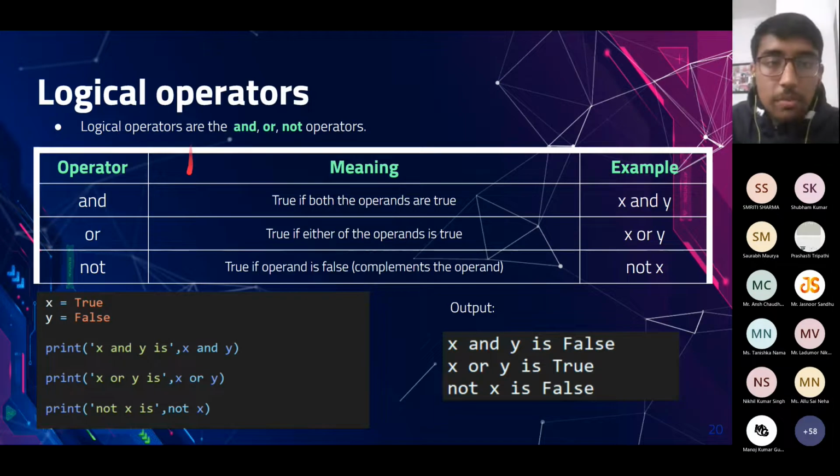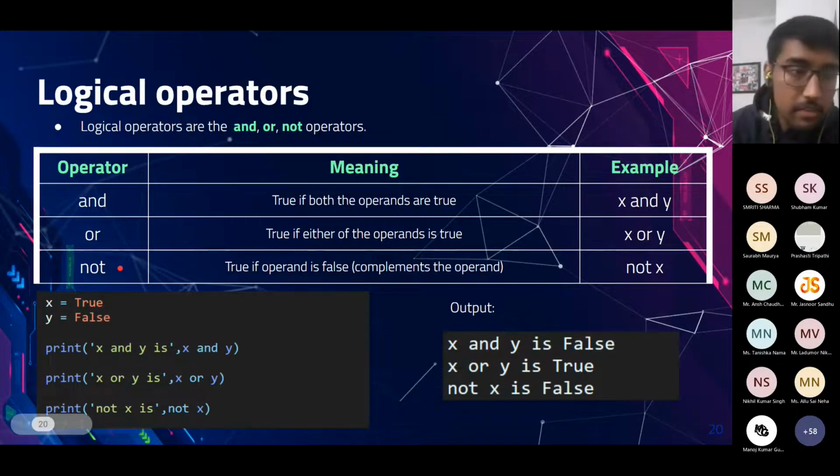Next are the logical operators. These are used to combine two different types of logical operations. Like, if x is a boolean variable that has value true and y is a boolean variable that has value false, we can use x and y. If we take the AND operation of x and y, what would it return? This would return false. So here the output is false.